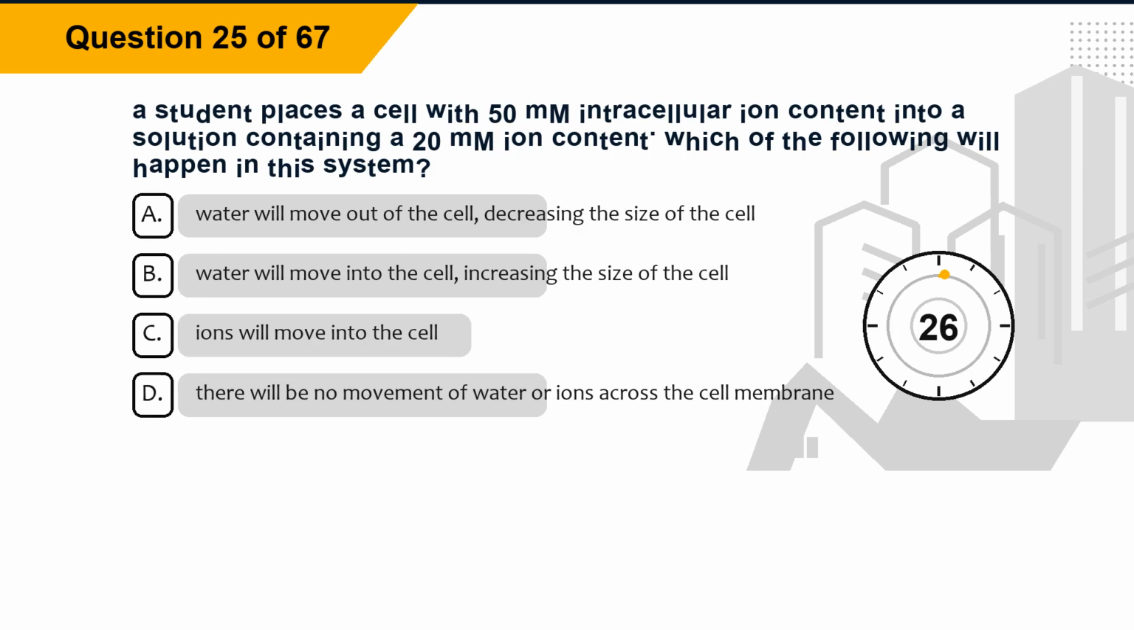Question 25. A student places a cell with 50 mM intracellular ion content into a solution containing a 20 mM ion content. Which of the following will happen in this system? Option A, water will move out of the cell, decreasing the size of the cell. Option B, water will move into the cell, increasing the size of the cell. Option C, ions will move into the cell. Option D, there will be no movement of water or ions across the cell membrane.